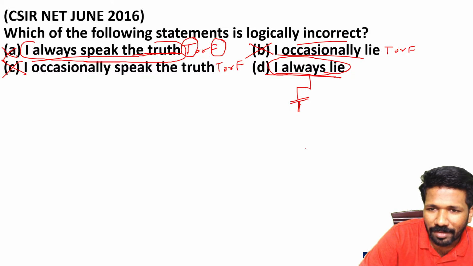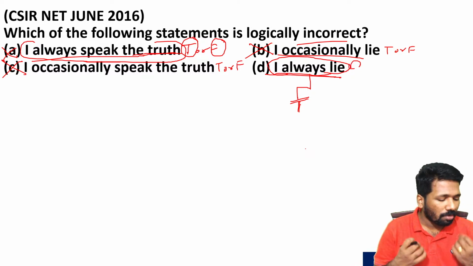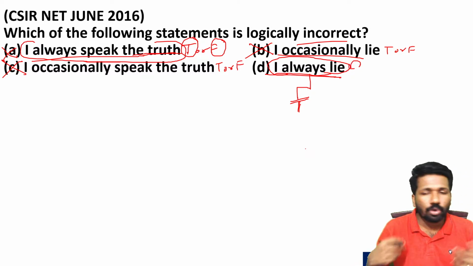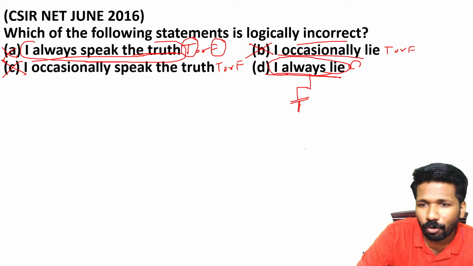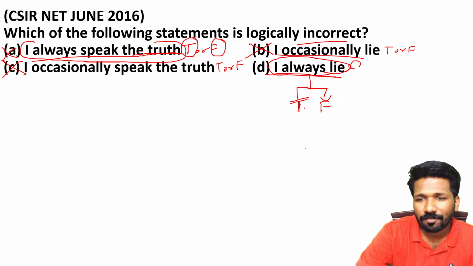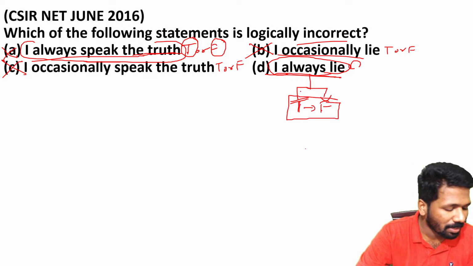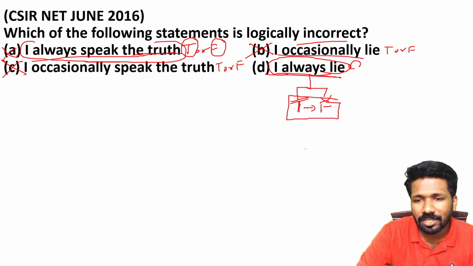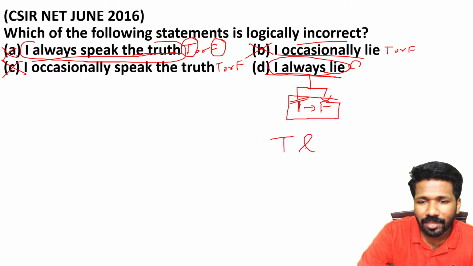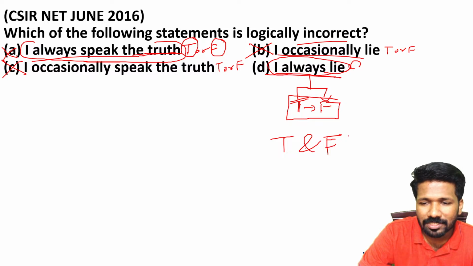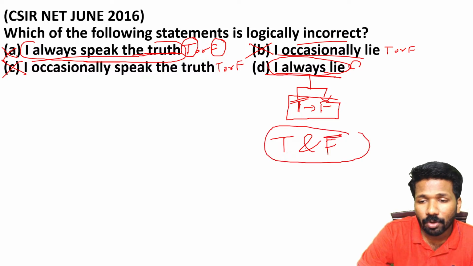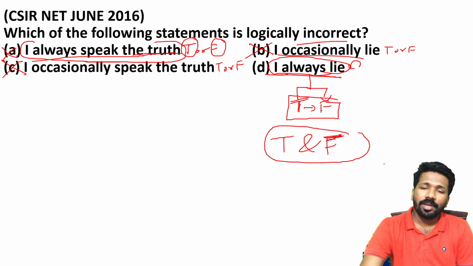What is the meaning of "I always lie" being true? It is a lie that he is telling now, because "I always lie" means I tell a lie now also. Lie means false. That means this sentence is also false. That means if you assume it is true, it is false or a lie also simultaneously. That means truth is leading to falsity, or we can say it is true and false at the same time. Are you getting the point?